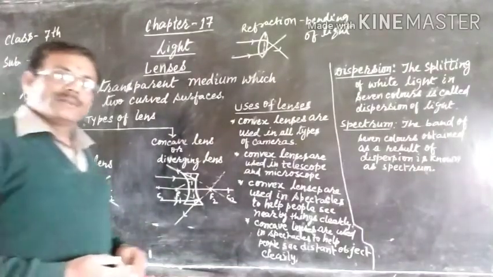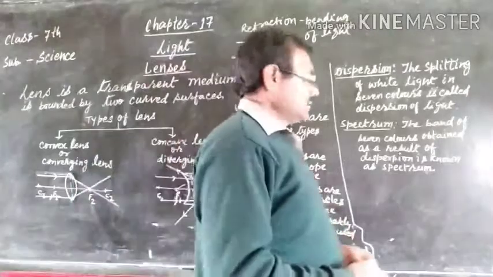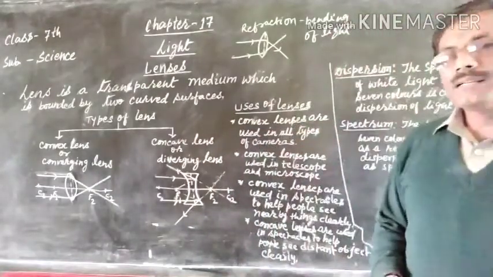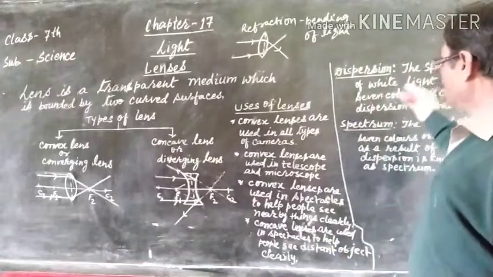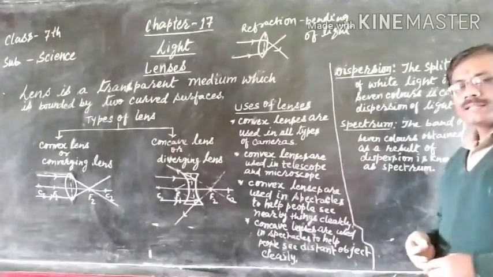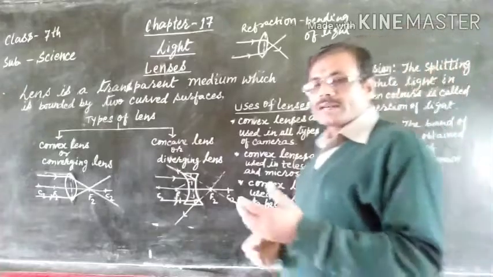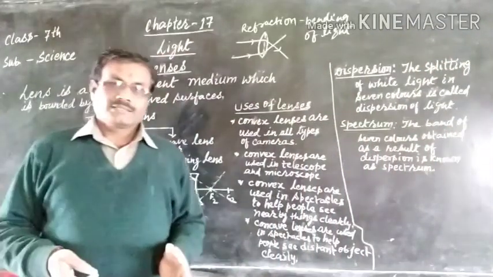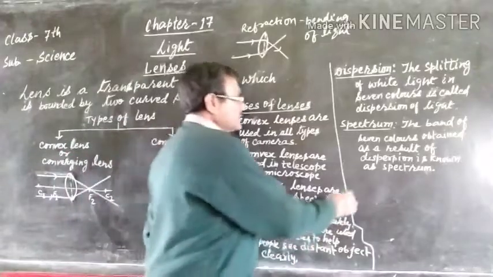Now we will read about dispersion of light. So dispersion means the spreading of white light into 7 colors is known as dispersion. Means the white light which is made up of 7 colors, that is called VIBGYOR.